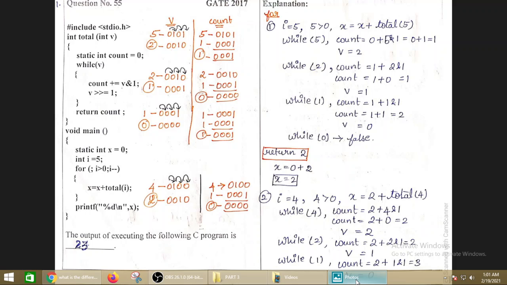Today we are going to discuss previous year GATE questions from C programming and data structure. In the last two sections we have covered 10 questions, five in each section. Today also we are going to cover 5 questions from the previous year GATE questions.